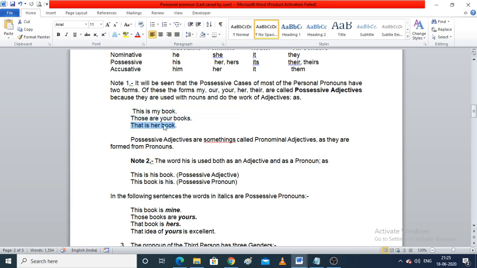You can see that book here is a noun, right? So my, your and her are possessive adjectives because they are coming before a noun. I hope this possessive adjective topic is clear to you all.